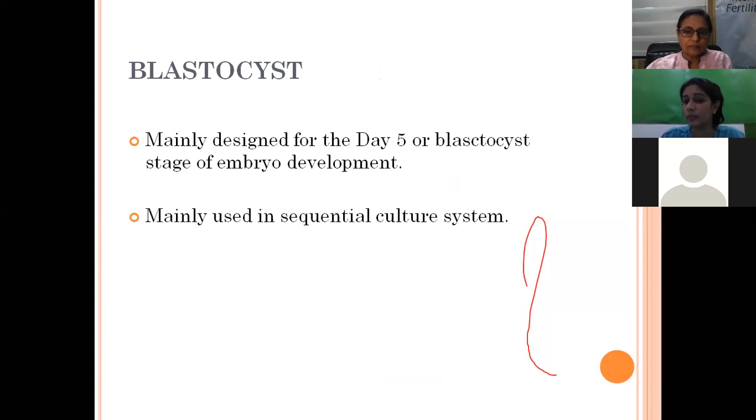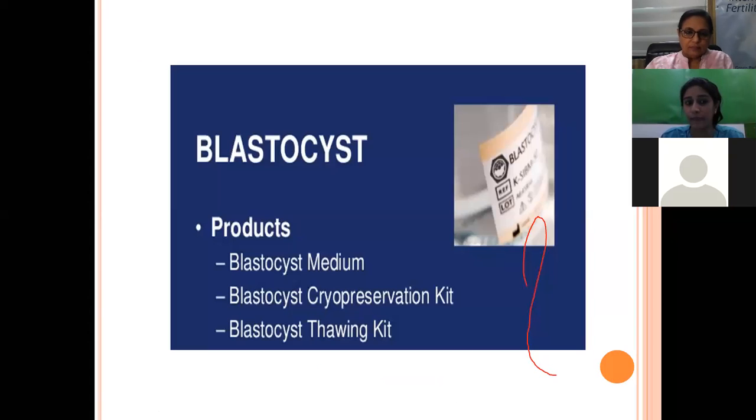Now here we come to what we have just told. I'm writing it again just to explain it. This is mainly designed for day 5 or blast stage of embryo development. It is used mostly in a sequential culture system. The products include the blast media. Here also cryopreservation, as I said before: if we are doing a fresh transfer, we have to transfer the embryo, and if we have any remaining blastocysts, we have to freeze them. That's why the cryopreservation and thawing kit is also included with the media set.